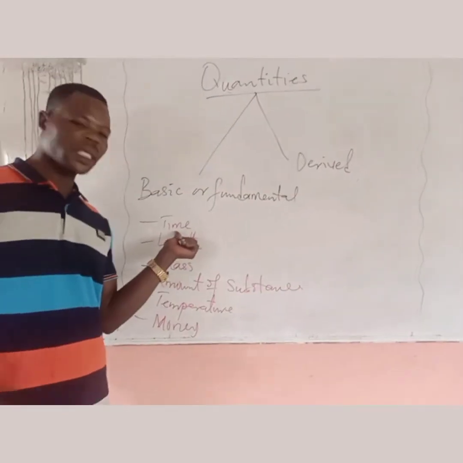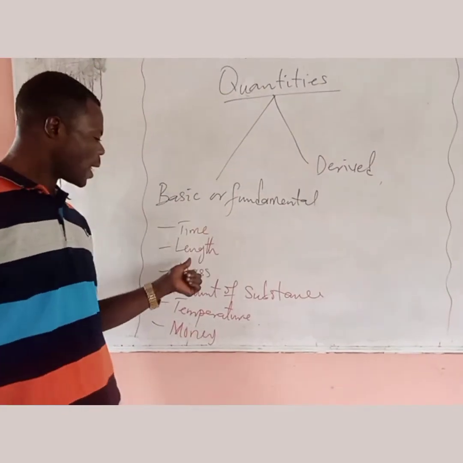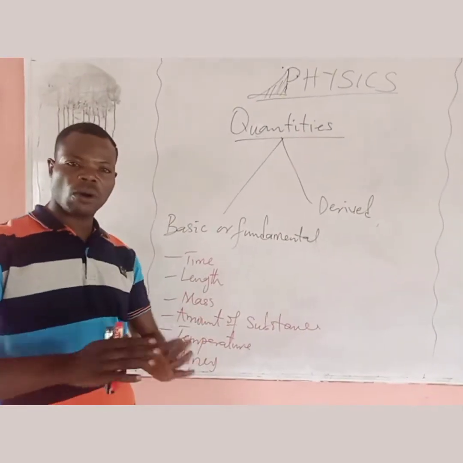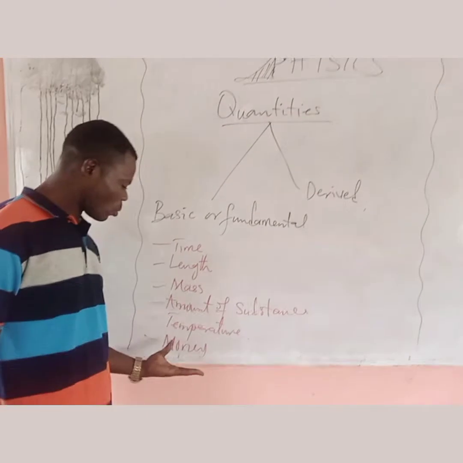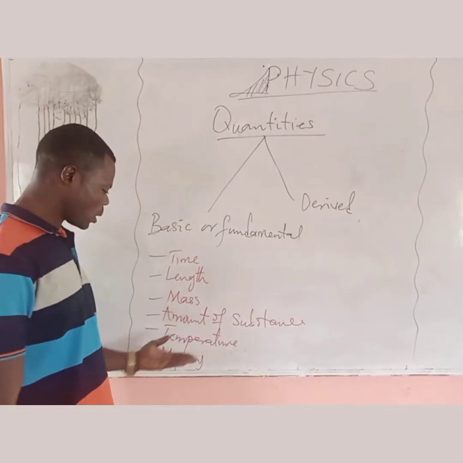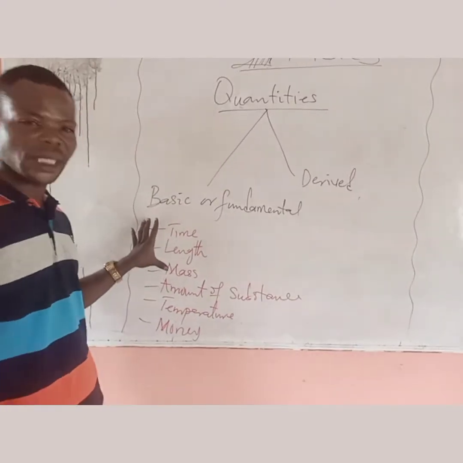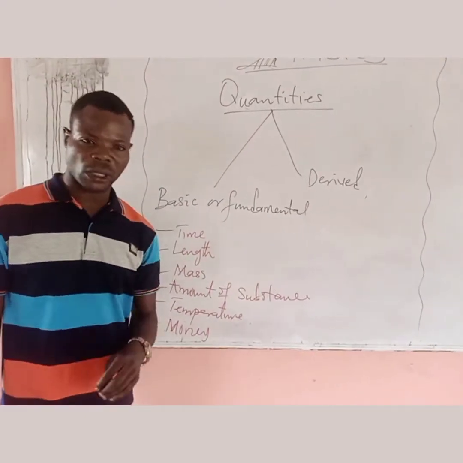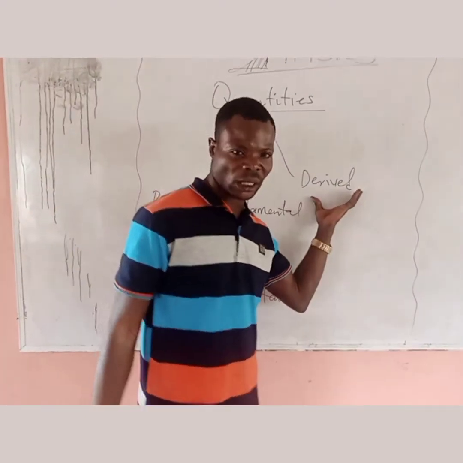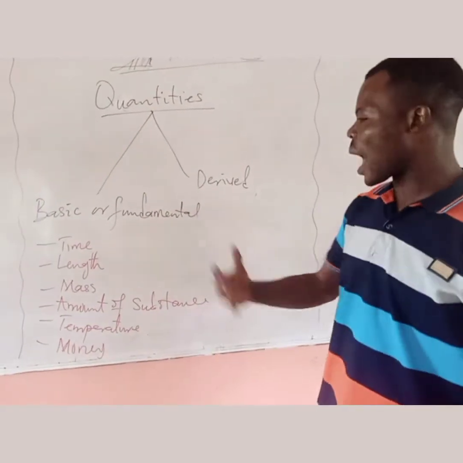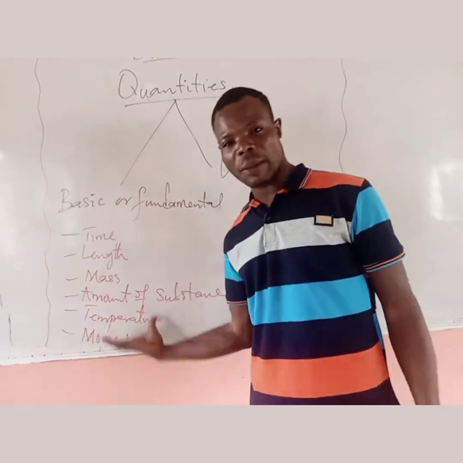So time depends on no other quantity. Length also depends on no other quantities. Mass depends on no other quantities. So it is with amount of substance, temperature, and money. These are basic or fundamental quantities. But derived quantities, on the other hand, depend on other quantities, and these are the fundamental quantities.